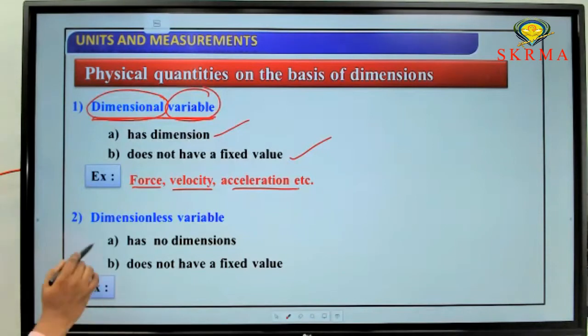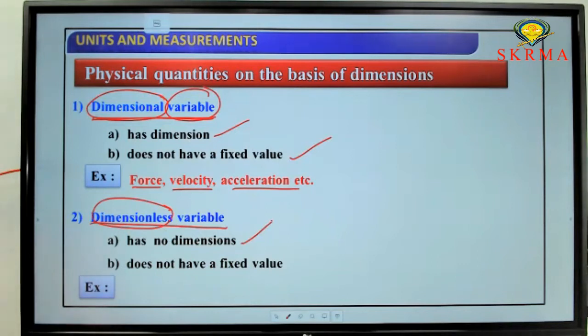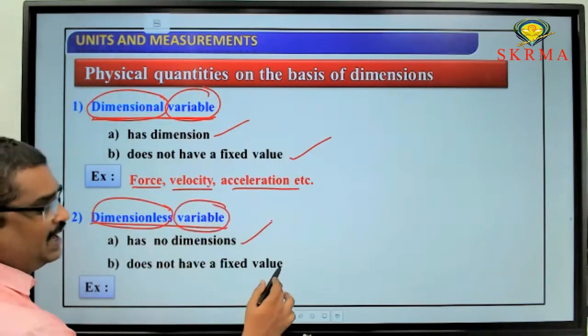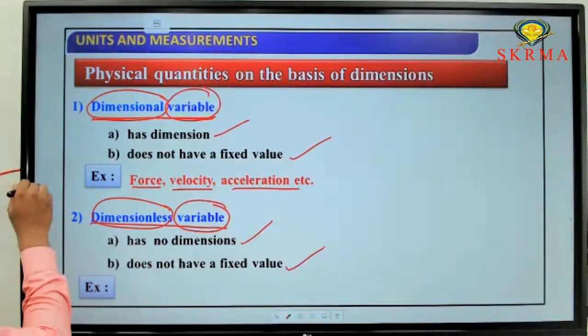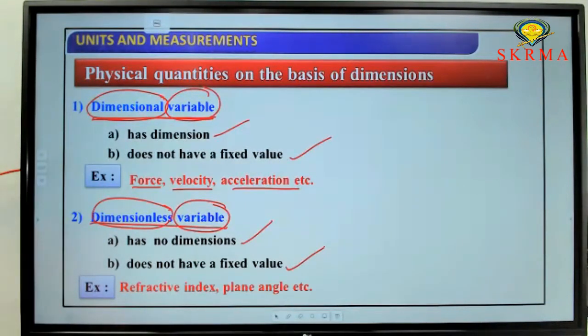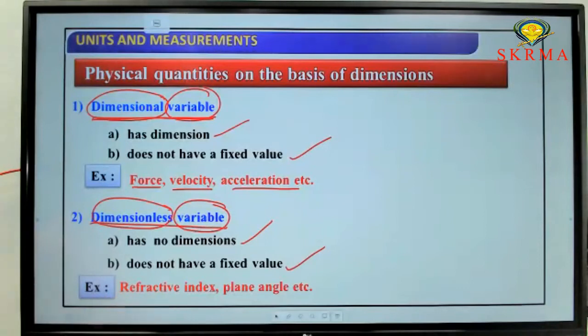Next one, dimensionless variable. Dimensionless means it has no dimensional formula or no dimension. Variable means it does not have any fixed value. Those types of physical quantities come under dimensionless variables. What are the examples for dimensionless variables? Refractive index, coefficient of friction, plane angle, like that. All these are examples of dimensionless variables.